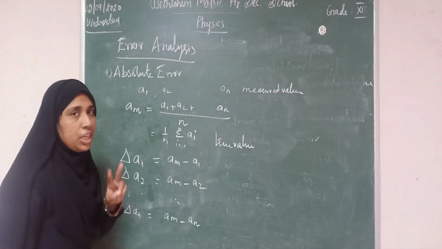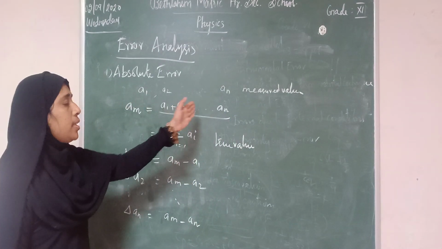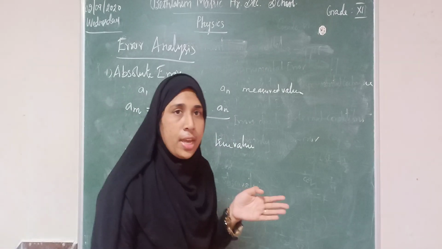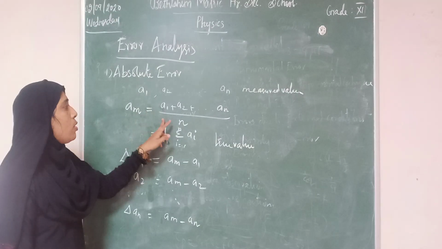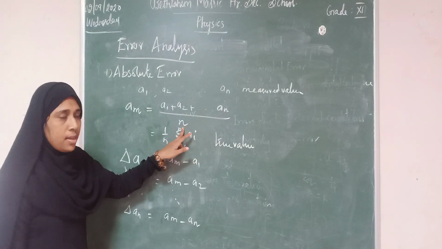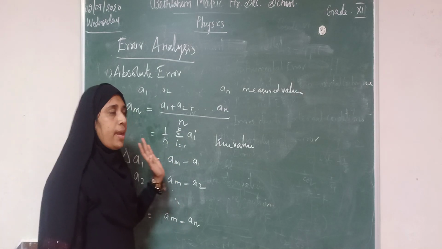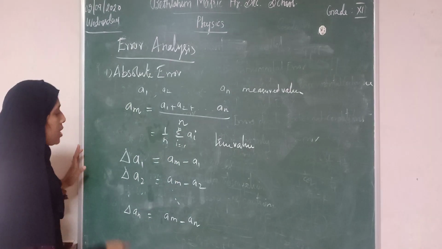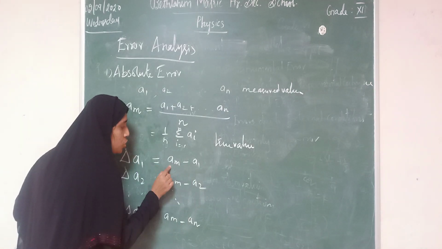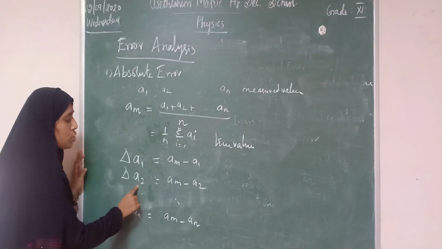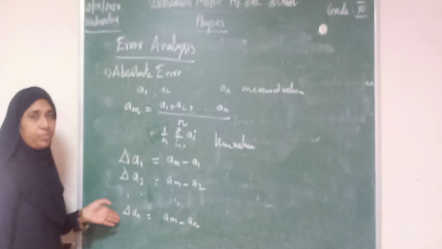Absolute error is the difference between the true value and the measured value. A1, A2, A3, etc. AN are the measured values. The true value is the mean of these, so AM is A1 plus A2 plus etc. AN by n, that is 1 by n into sigma i equal to 1 to n AI. And absolute error for each measurement: first measurement, delta A1 is equal to AM minus A1, the difference between the true value and the measured value. Delta A2 is AM minus A2, delta AN is AM minus AN.